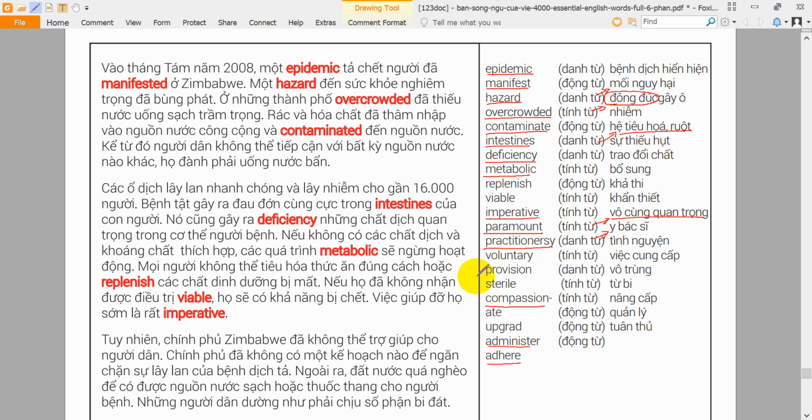Provision. The provision of something is the act of giving it to people in need or want. That department is responsible for the provision of emergency supplies. Replenish. To replenish something means to make it full or complete again. We planted nearly 100 seeds to replenish the garden after the fire. Sterile. When something is sterile, it is completely clean and free from germs. The hospital room looked quite sterile.